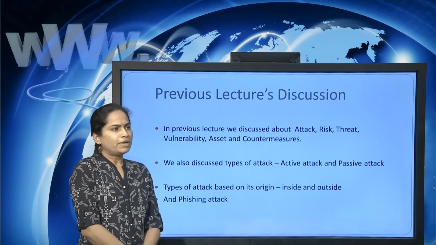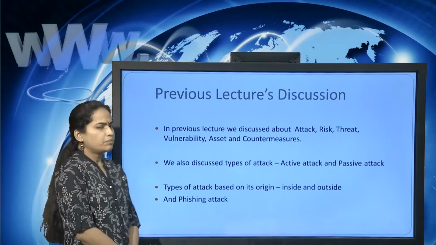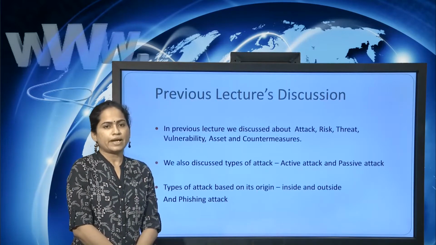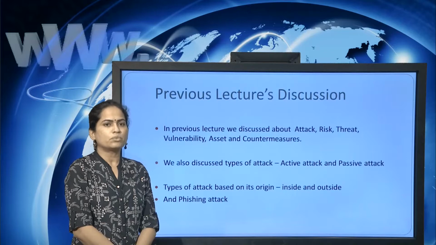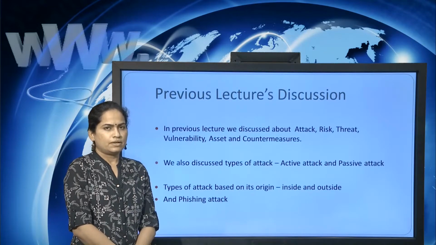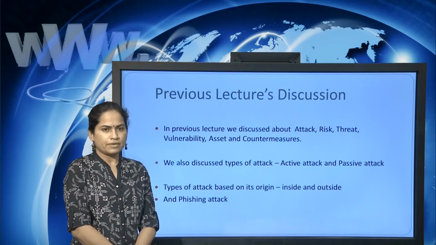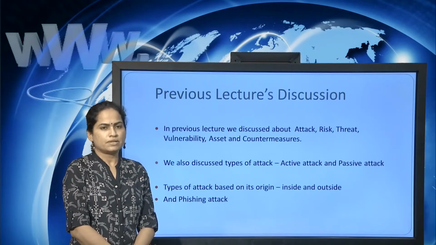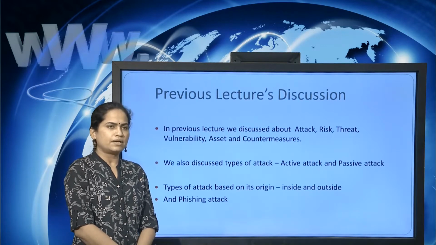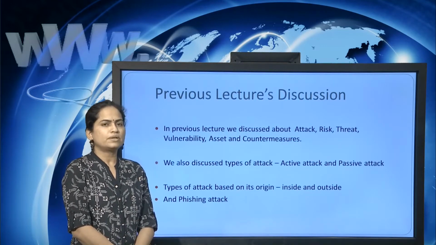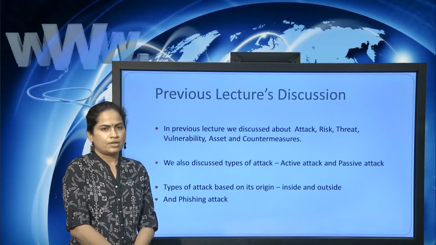Now what do we mean by active attack? Active attack means the attackers are actively taking part and doing some modifications, so that is called an active attack. And passive attack means the attackers are taking part but they are not doing any modification. So these are the basic types we have discussed.